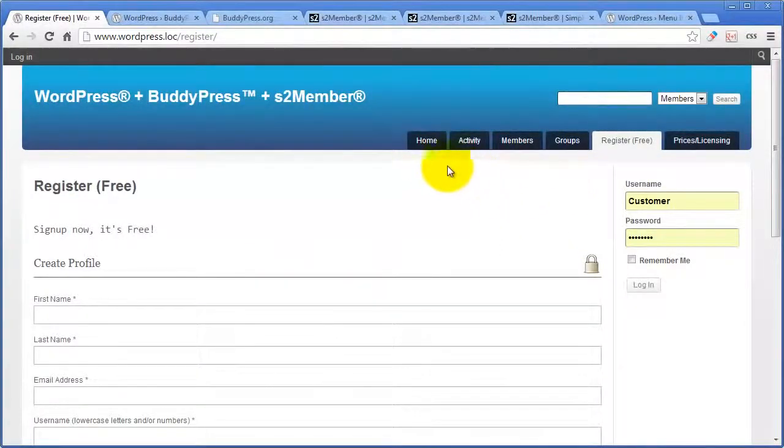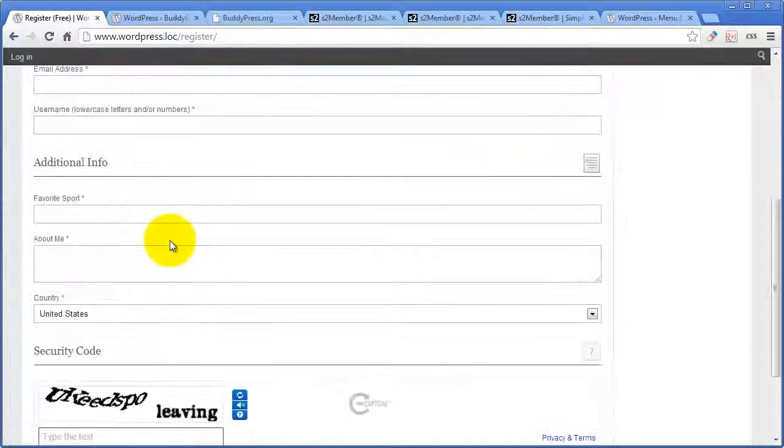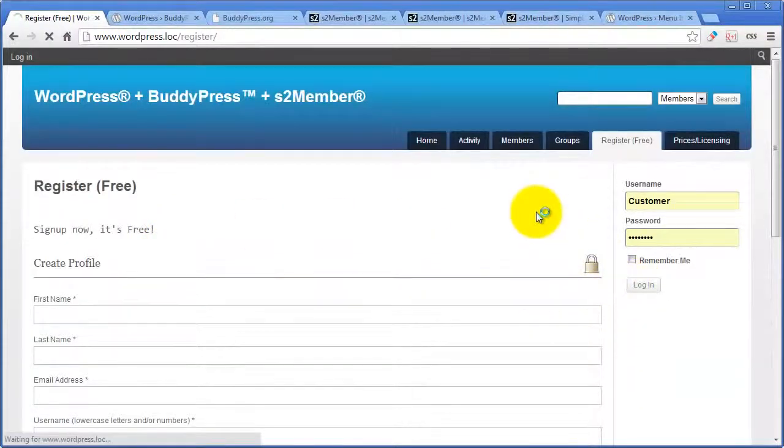Very cool. Let's look now at the navigation bar right up here where these tabs appear, and how this is changing dynamically as I navigate through the site as a different customer, under a different account, based on the membership level that I have, etc. And how I actually accomplish this, I'm going to show you that. It's very easy actually, but first of all, let's explain something. This particular customer, with the username customer, went to my register free tab. They went through this process, so now I'm just going to log in.